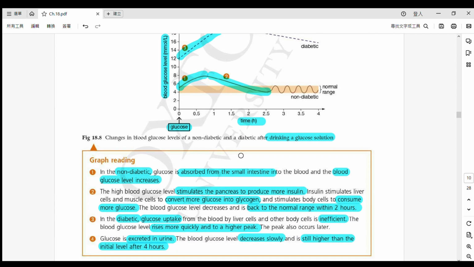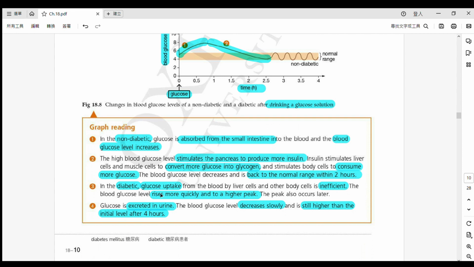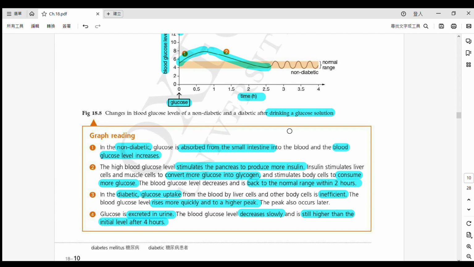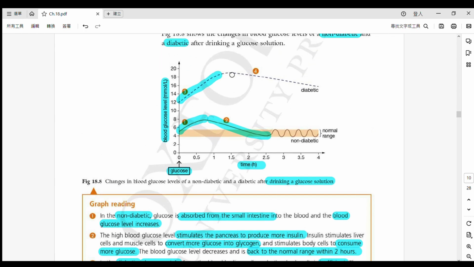Okay, however 發生咩事呢? However, the glucose uptake is inefficient. 無論係 by body cells 又好, liver cells 又好, it is inefficient. So therefore, this time it rises a lot more quickly.